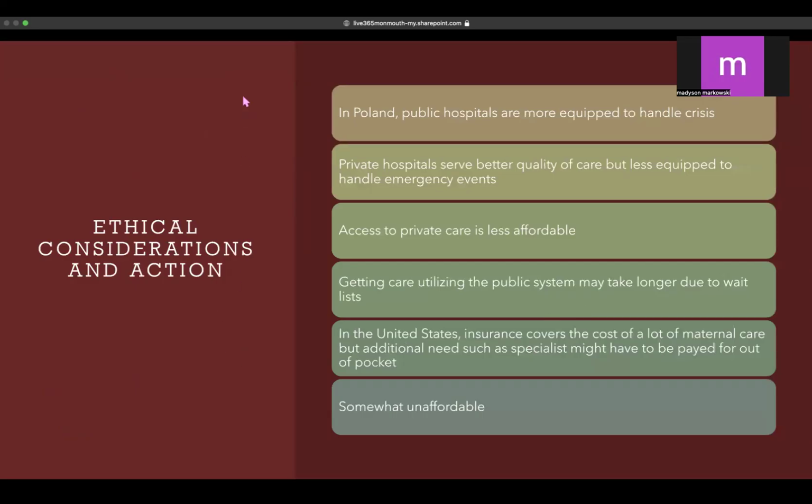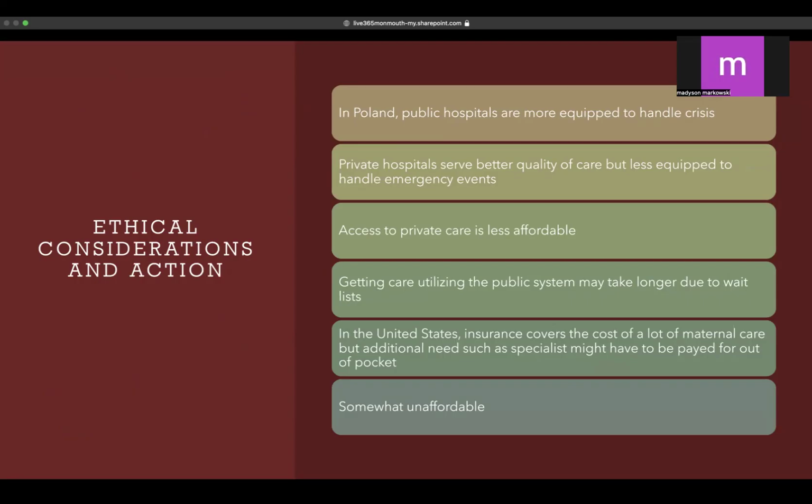Some ethical considerations and actions. In Poland, public hospitals are more equipped to handle crisis. So mainly public hospitals do handle the most